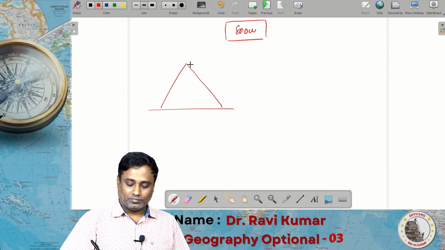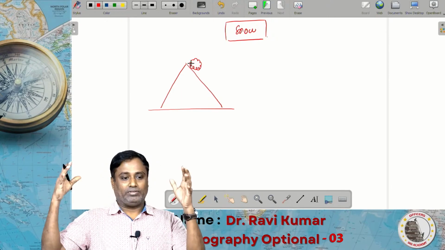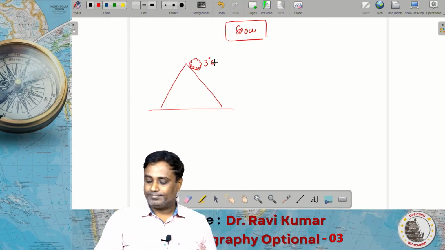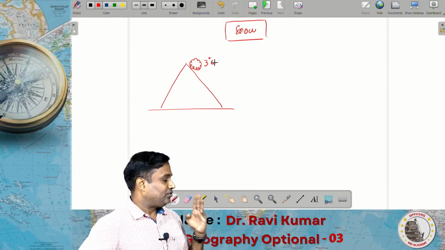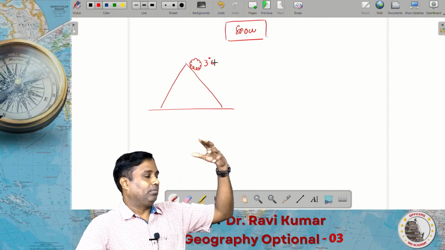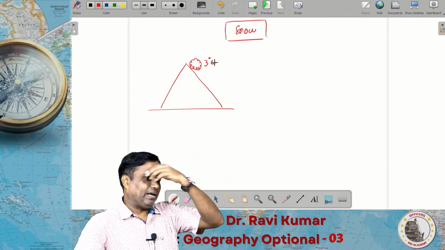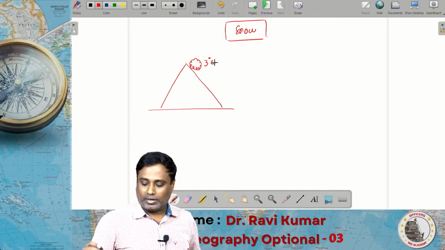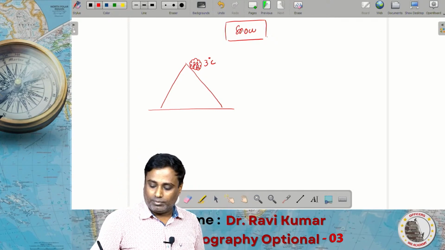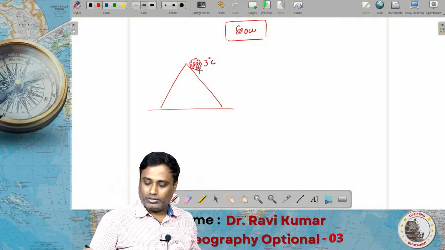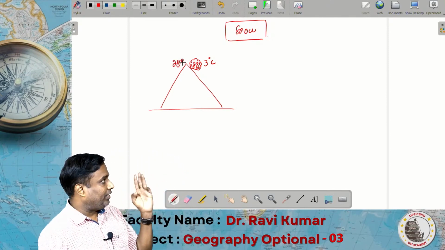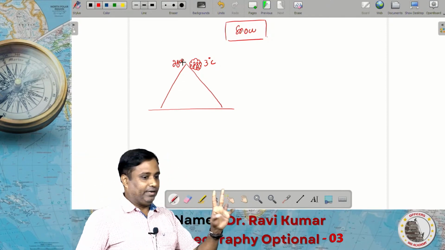So now take this Manali, and there is air at the top of the mountain. There is an air parcel with a temperature of 3 degrees Celsius. As it is on the mountain top and at a lower temperature, it will have a very low amount of water molecules, less water content. So keep it at 2 gram. It has only 2 gram of water vapor. So 3 degrees Celsius, 2 gram of water vapor in it.